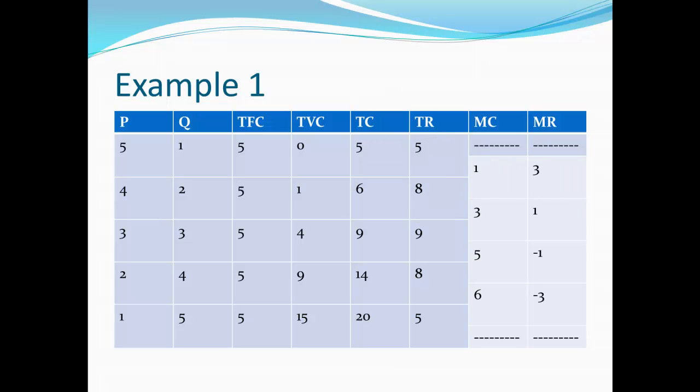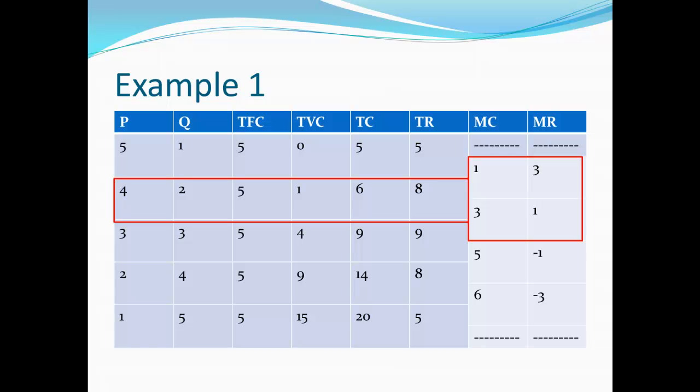And here's the answer we should have come up with. Remember, we're looking for the point where marginal cost and marginal revenue cross. Here we don't see where they're actually equal to each other, but we can figure out where they'll end up being equal. That's somewhere between the first line of marginal cost and marginal revenue and the second one. So we should choose to produce a quantity of 2, charging a price of 4.